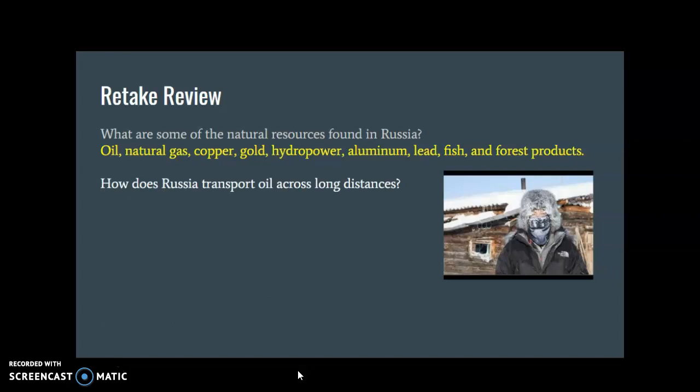How does Russia transport oil across long distances? That's going to be pipelines. What is the coldest town on Earth? That's going to be Oymyakon.